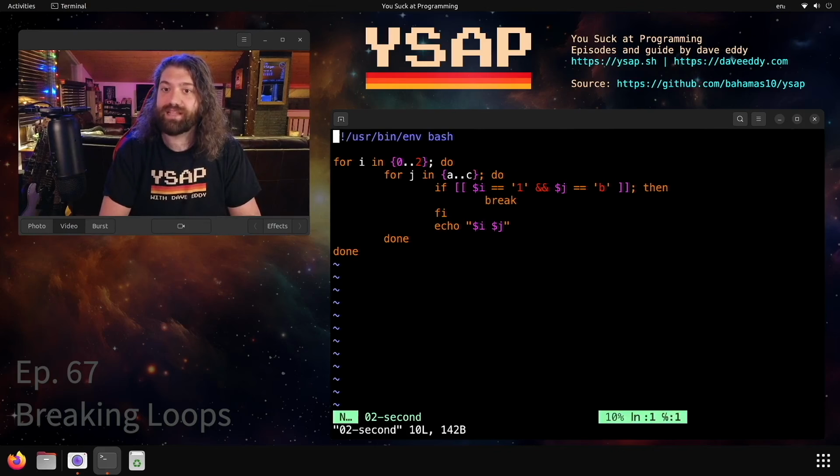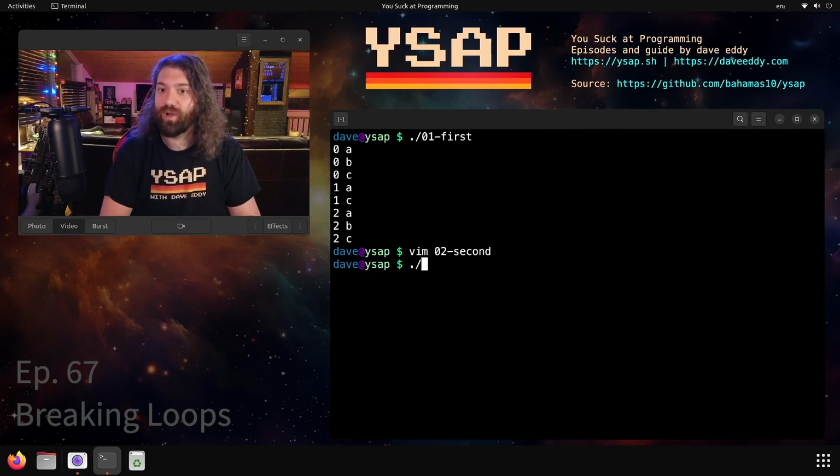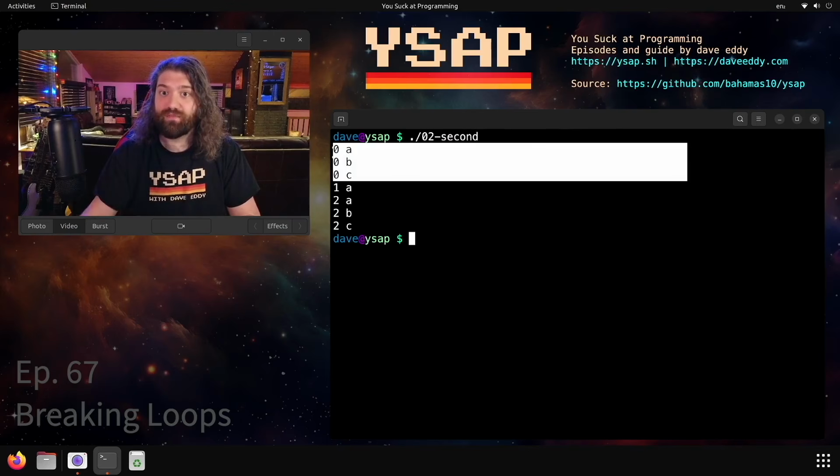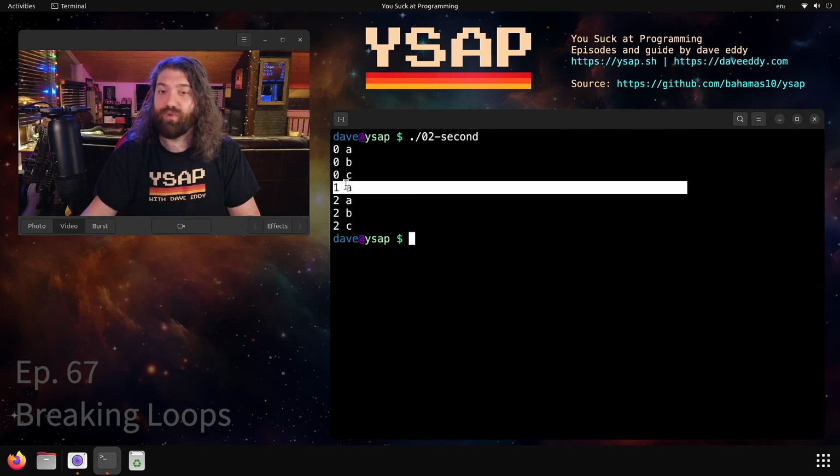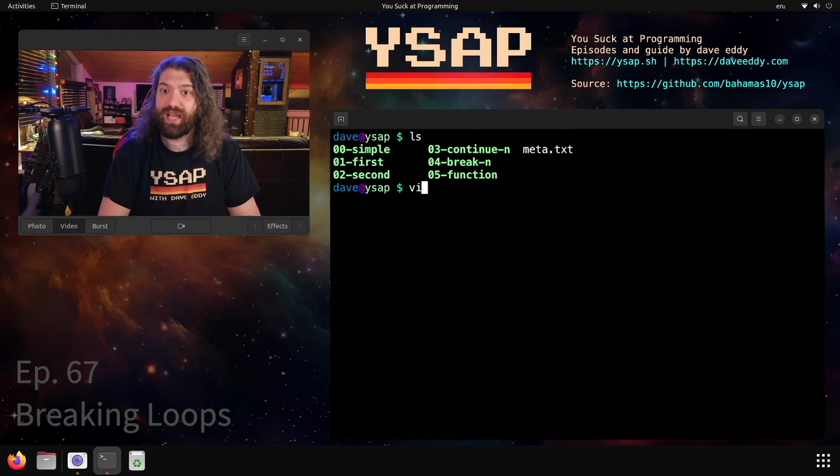Let's look at our next example. It's the exact same logic. We have 1 and b here, but we're calling break instead of continue. If you know, break doesn't go to the top of the loop, it breaks out of the loop, so it goes all the way below it. So what should happen here is once we get to 1b, we don't print it, and we actually stop processing all the ones completely. So, like I said, we have 3 up here, 3 here, and we have 1a. We don't have 1b, and we don't have 1c. We've stopped completely.